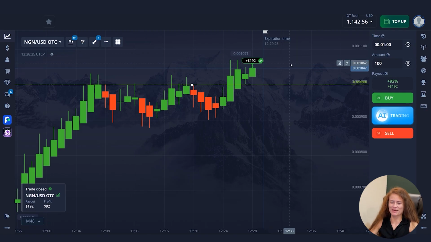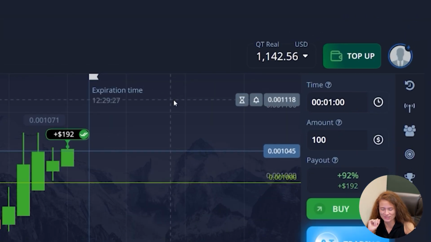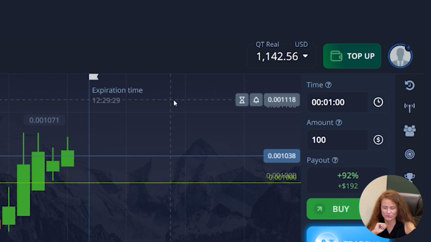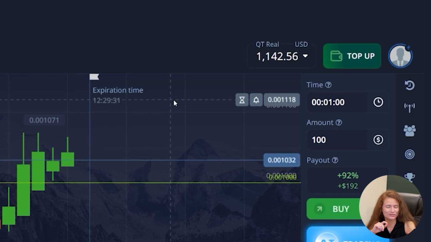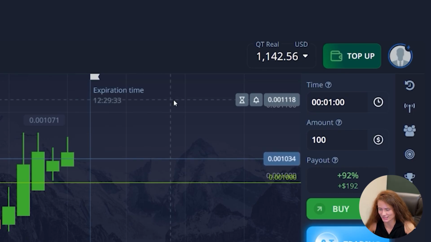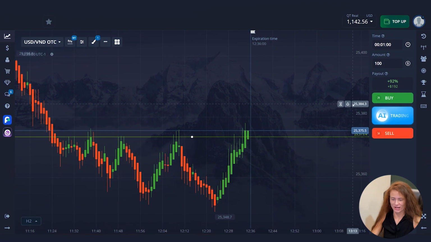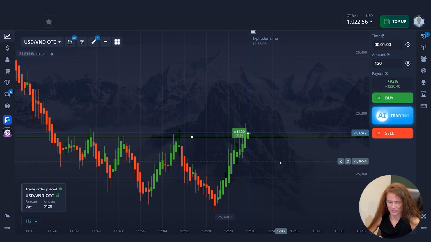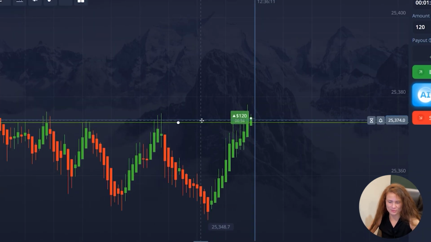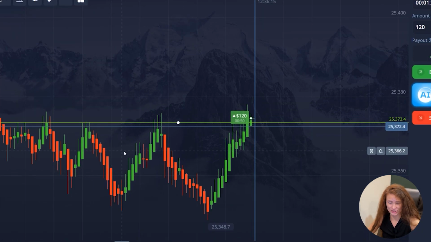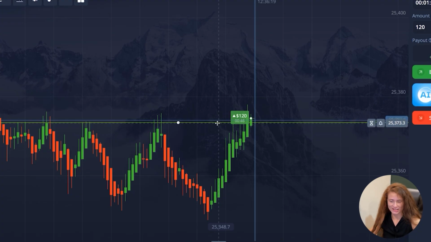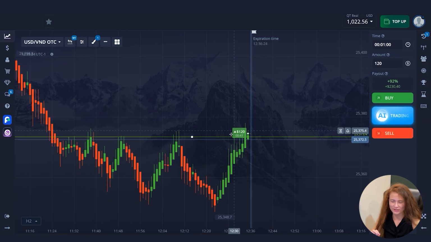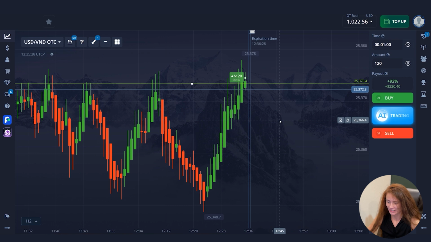And now the account balance is $1,142. Not a bad result, so let's find another situation and open the last trade. I have no doubt about the reliability of the chosen situation. I see that the price is already above the level of resistance and continues to rise. As you see, the strategy really works. I think you will use it often in your work. Let's now watch the situation until the end.